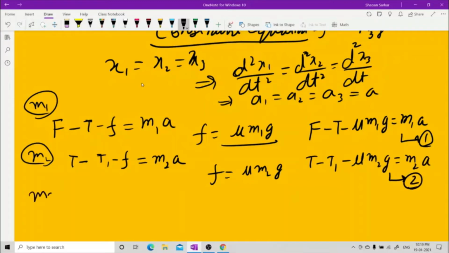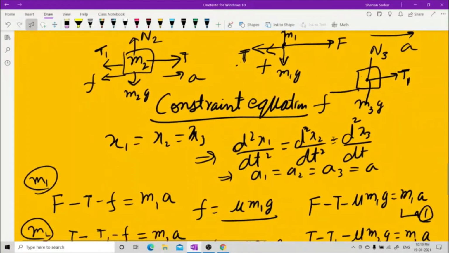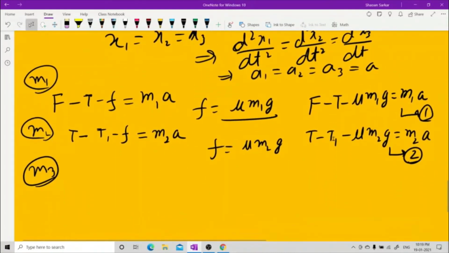Now for the third equation, it's so simple. This is T1 because this end is T1. So this end has to be T1. Now let's see the last equation: T1 minus f is equal to m3a.